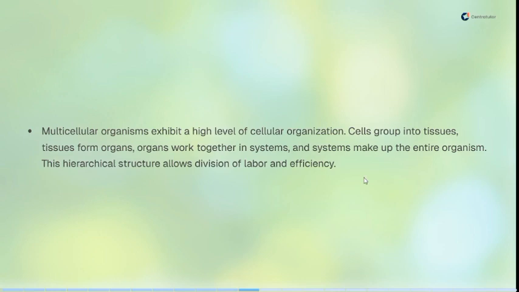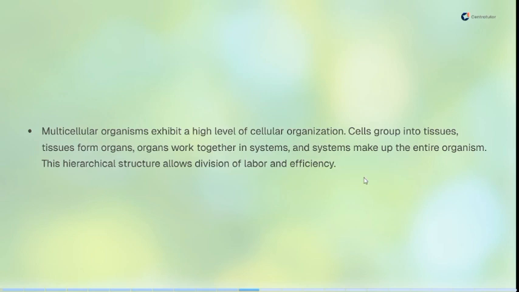So cells, they group into tissues. So these groups of cells that make up multicellular organisms, they are grouped into tissues, and these tissues form organs, and organs also work together to form what is called a system. So systems make up an entire organism. So when we have cells, an aggregate of cells is what is called a tissue. When you have several cells coming together to perform a single function, it leads to formation of what is called a tissue.